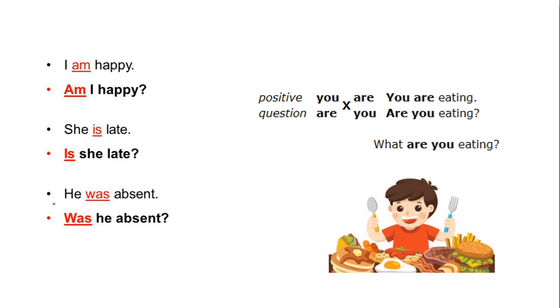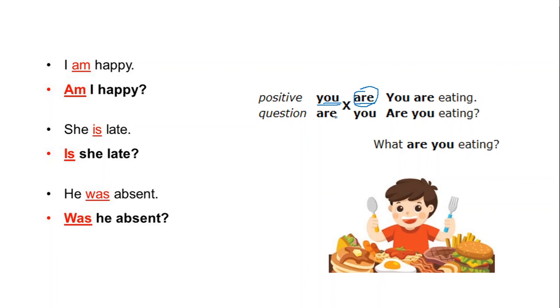To change from the positive to the question, you just swap place between verb and subject. You can see here, you just change verb and subject.